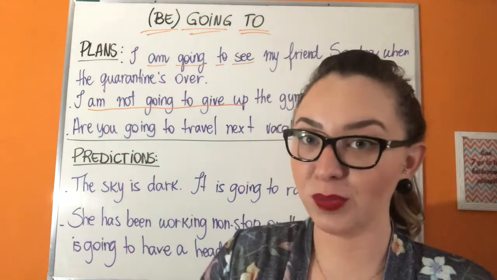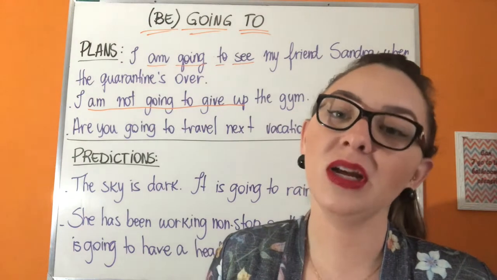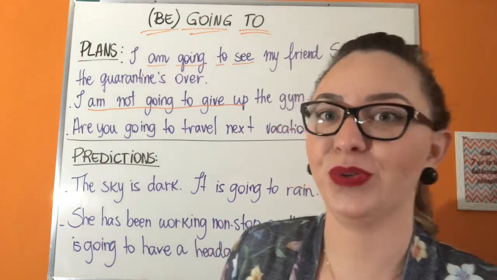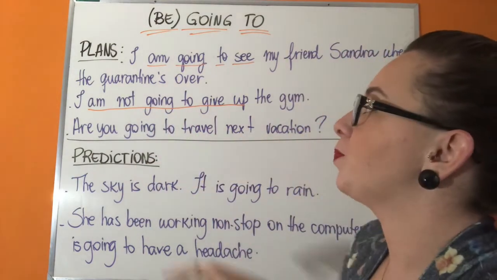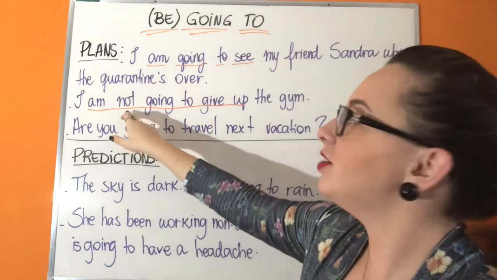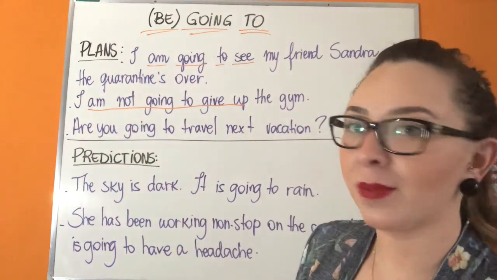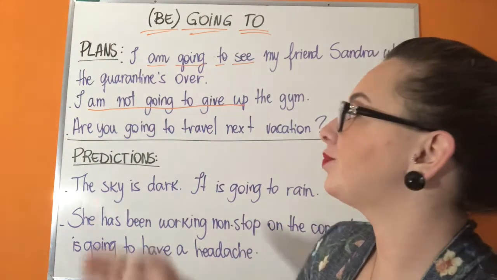So it's a future plan also. I don't know when exactly it's going to happen, but I have decided to keep this plan. I am going to do it. So I'm not going to give up the gym. For the negative, you put not after verb to be. And then we have here also a question.